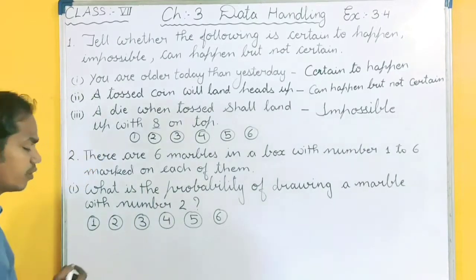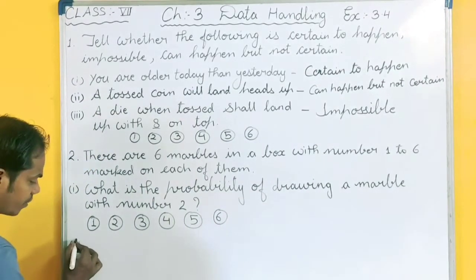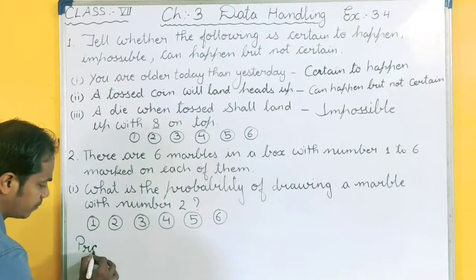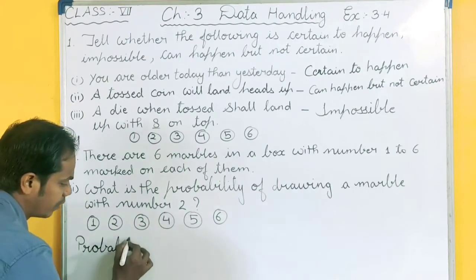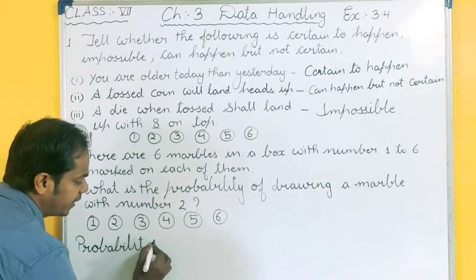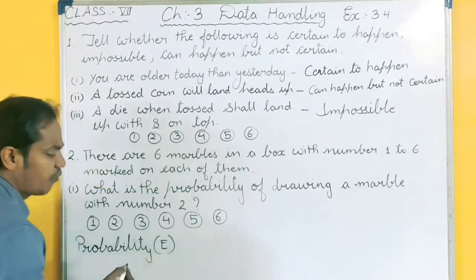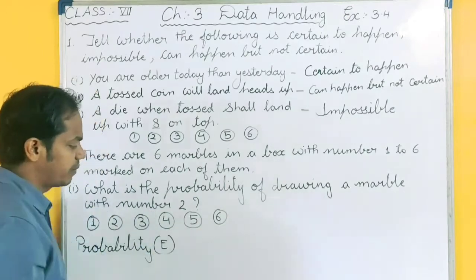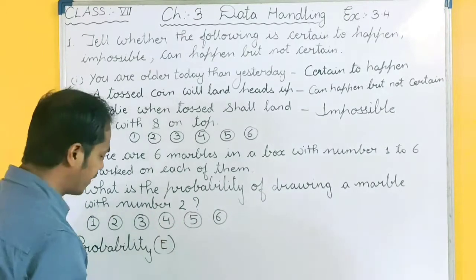So first of all you have to learn the formula. What is the formula? Probability of any event. Suppose we are drawing a marble, so drawing a marble is an event.